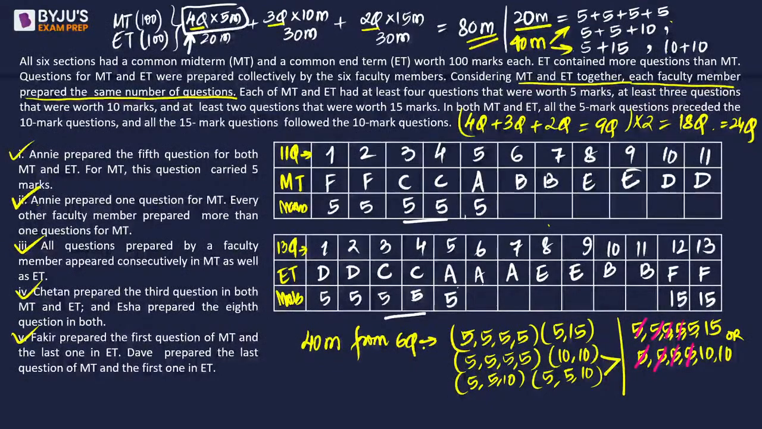Since Annie prepared the fifth question and this question carried 5 marks, so we are going to have 10 fives. Out of 10 fives, we have 4 fives, 8 fives already. We need 2 more fives. ठीक है. And we can have 2 tens. That is also correct. We're going to have 110.